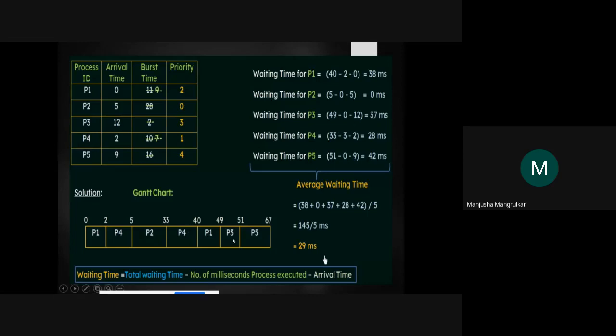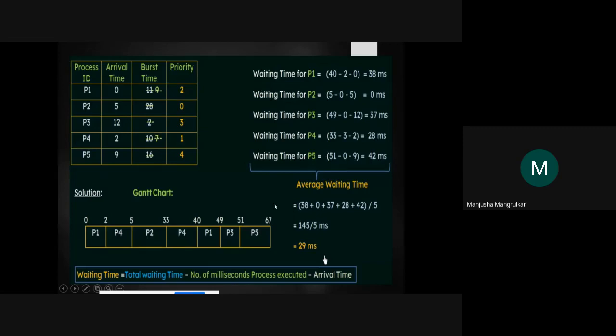Now take the example of P4. There are two times of P4. So what is 33 minus 5 minus the arrival time, which is 2, right? 33 minus 3. How much time is taken? 5 minus 3 is 3 milliseconds it has taken, right? So 33 minus 3 minus 2. So 28 milliseconds is the waiting time.